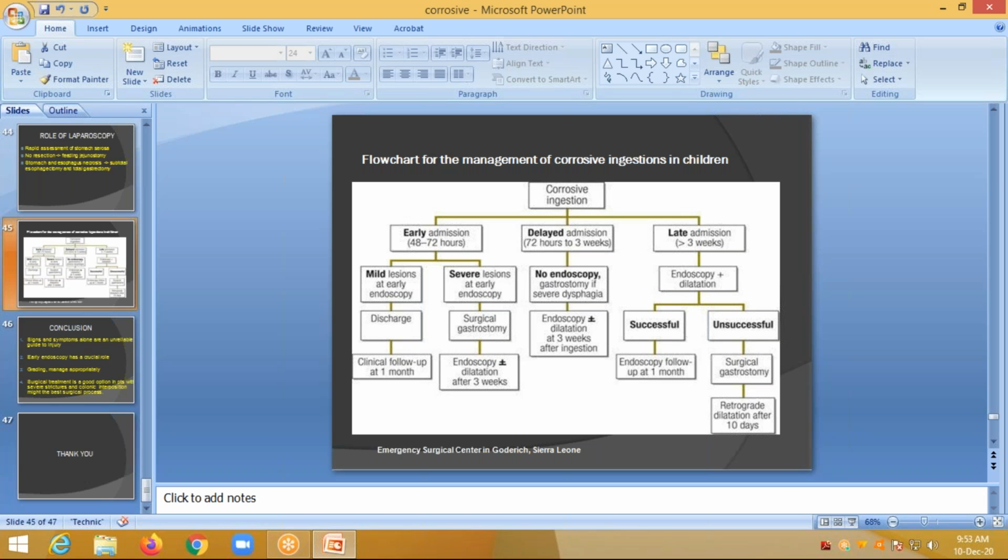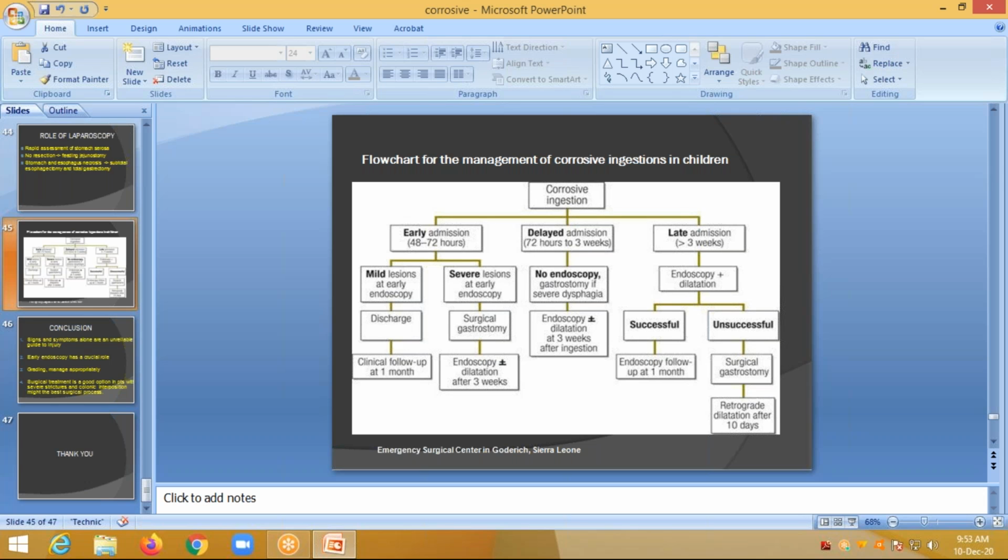In early admission, if the lesions are mild at early endoscopy, then we can discharge him and ask the patient to come every month for follow-up. If the patient has severe lesions at the early endoscopy, we prefer surgical gastrostomy and endoscopic dilatation after 3 weeks.